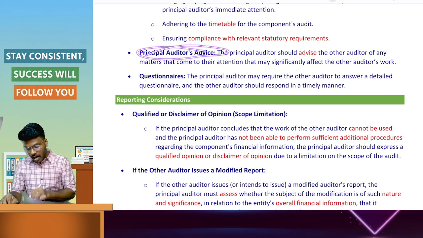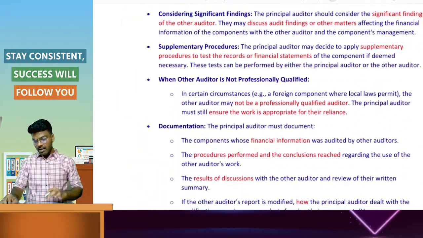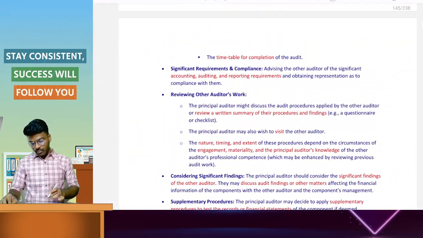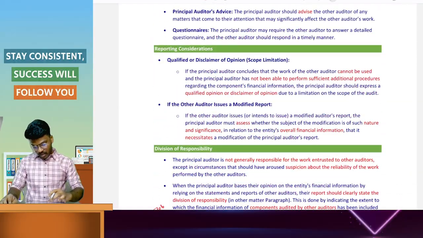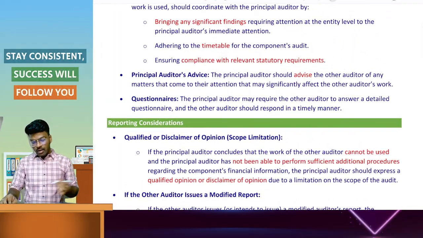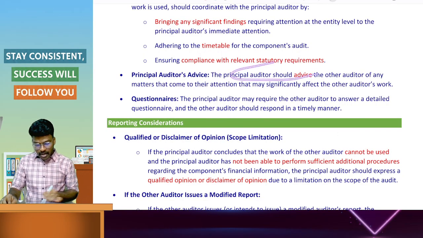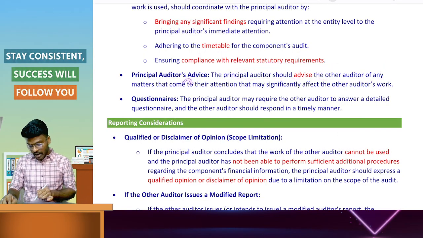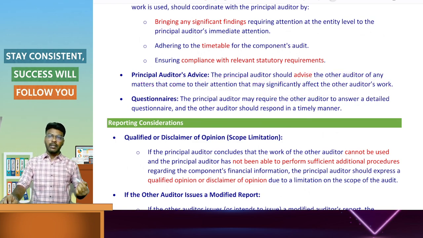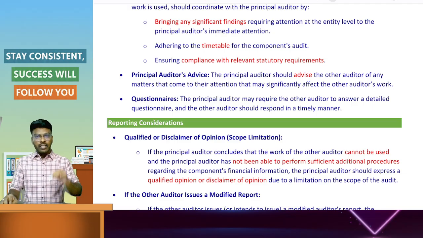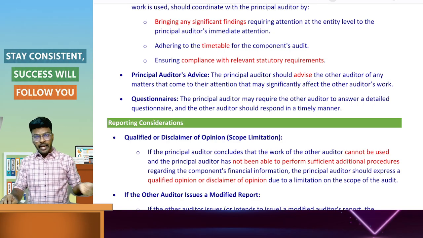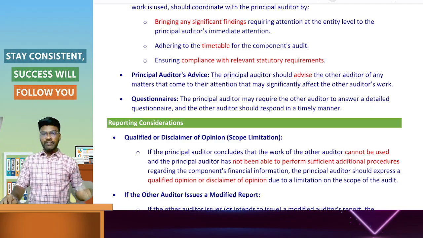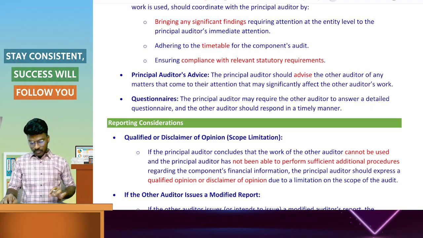Also, principal auditor's advice. We have discussed audit procedures now. What is the advice provided by the principal auditor to the other auditor? It has to be followed by the other auditor. The principal auditor should advise the other auditor of any matter that comes to his attention that may significantly affect the work of the other auditor. He has to inform the other auditor about the significant matter and provide advice.